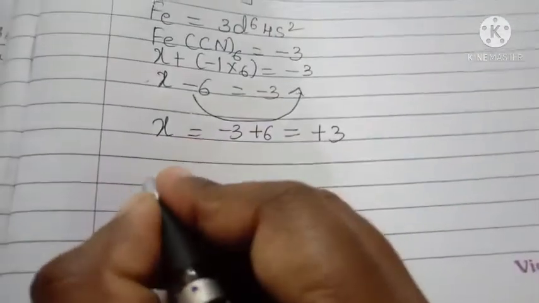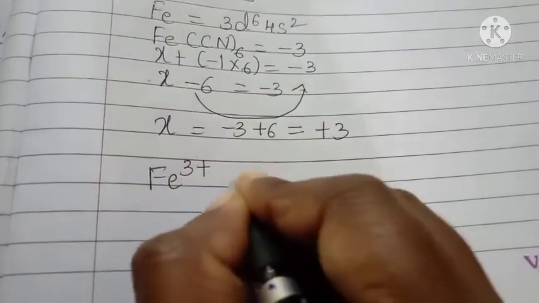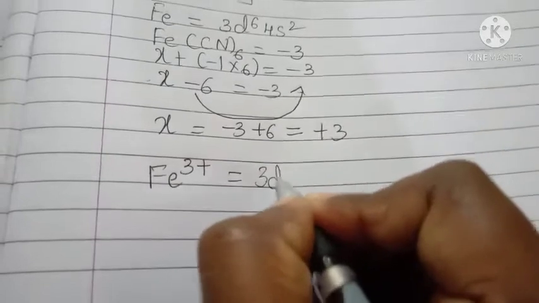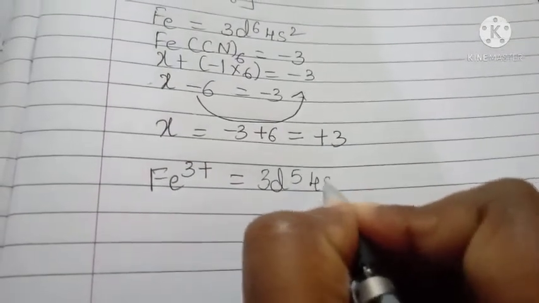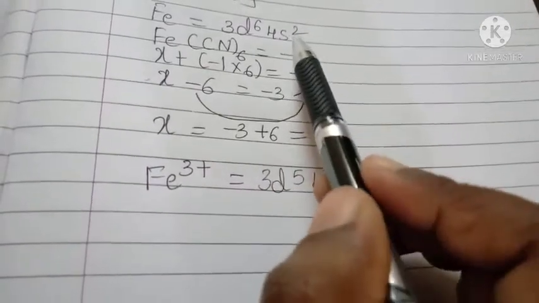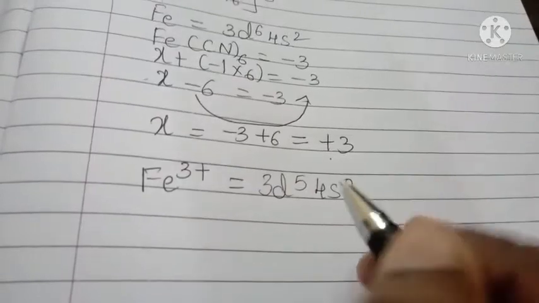Then iron as Fe3+ is equal to 3d5 4s0. Here it loses 3 electrons, 2 electrons from the s orbital and 1 electron from the d orbital.